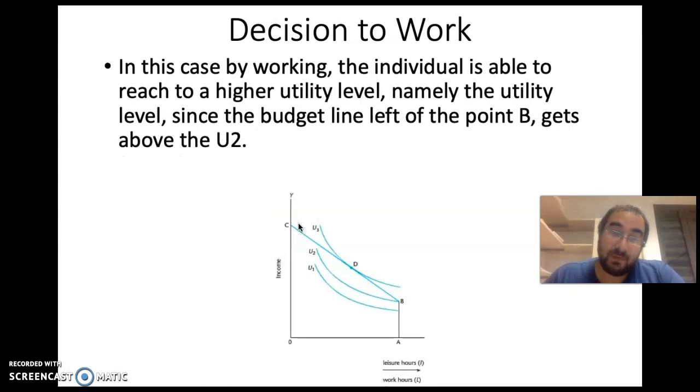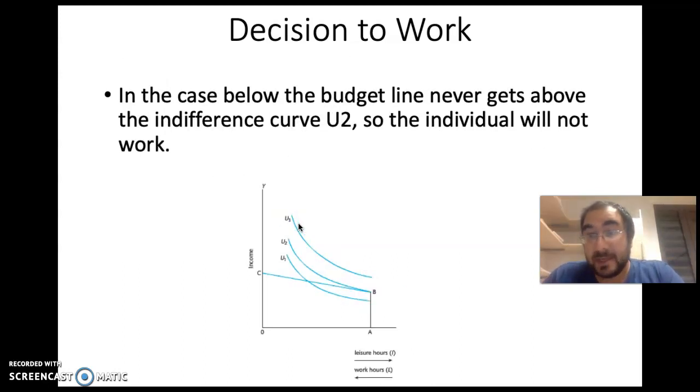So we will not work if the slope of our budget line is less than the slope of the indifference curve that intersects the point B. In that case, the wage we get is less than the amount of income necessary to compensate the lost leisure time. For example, in order to compensate the lost leisure time, we might need $10, but the wage might be $5 per hour, basically. So this is basically it. This is how we decide to work or not to work.